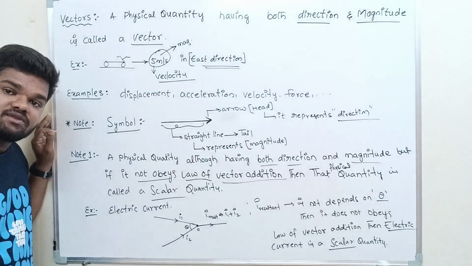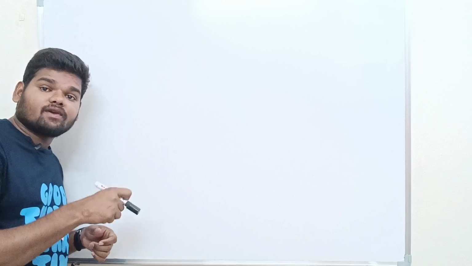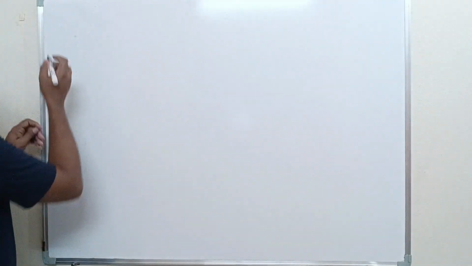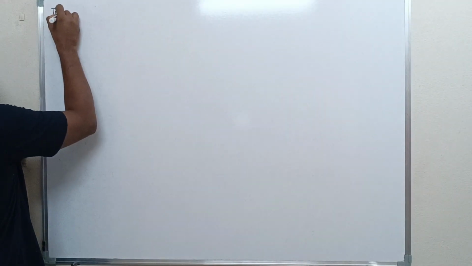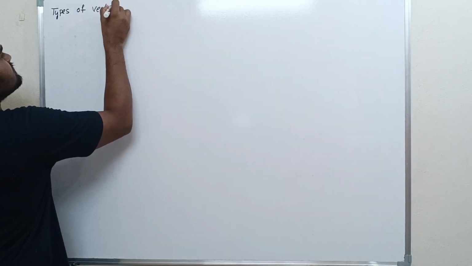Right. So pause the video and write the notes. 3, 2, 1, go. Right. So let us discuss the types of vectors. Types of vectors.